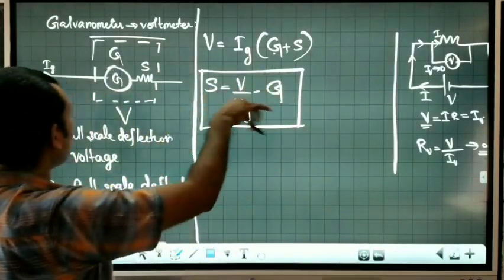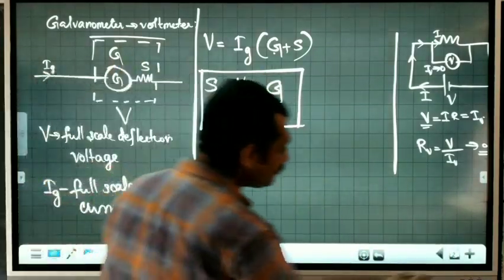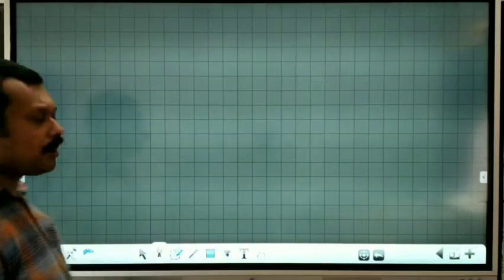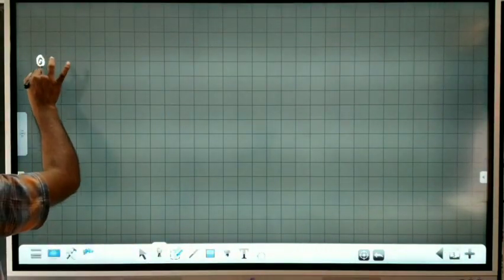Okay, now this is the formula we use in order to convert a galvanometer into a voltmeter. Now let us try a question.